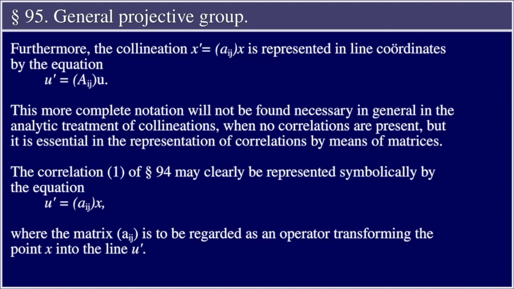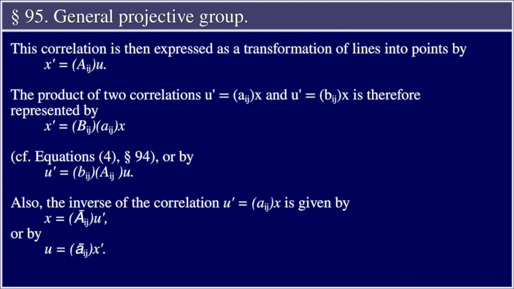This more complete notation will not be found necessary in general in the analytic treatment of collineations when no correlations are present, but it is essential in the representation of correlations by means of matrices. The correlation 1 of section 94 may clearly be represented symbolically by the equation u prime equal the matrix A sub ij times x, where the matrix A sub ij is to be regarded as an operator transforming the point x into the line u prime.